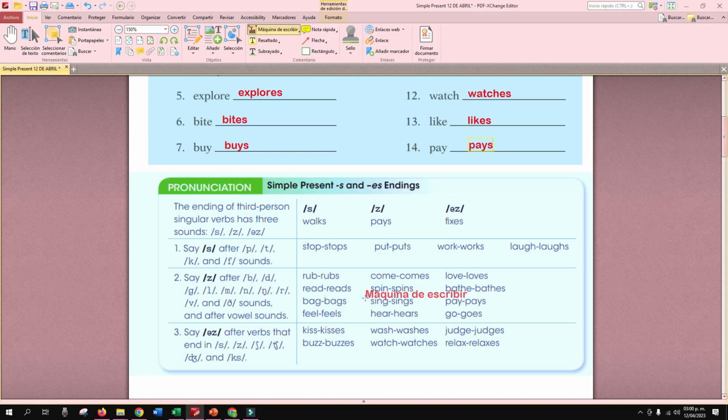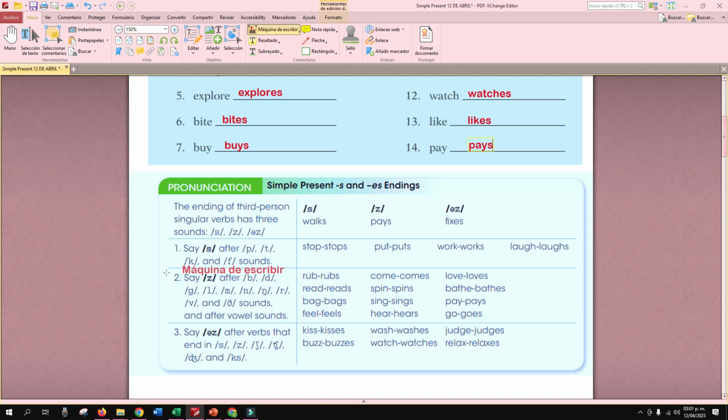Rub, rubs. Read, reads. Bag, bags. Feel, feels. Come, comes. Spin, spins. Sing, sings. Hear, hears. Love, loves. Bathe, bathes. Pay, pays. Go, goes. Z. That sound, that is like the ending there.